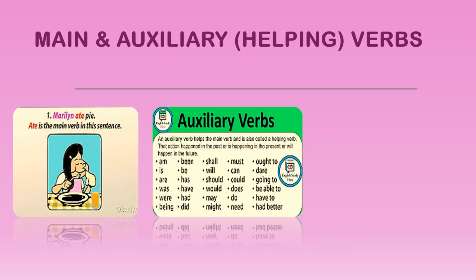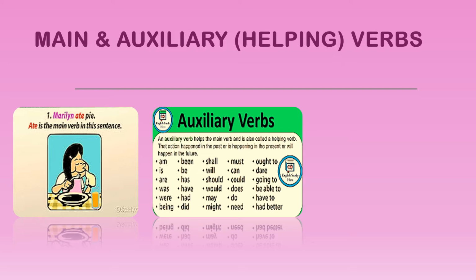For example, Madeline ate pie, or Madeline had to eat pie, or Madeline might eat pie. So we can use these helping verbs with the main verb.